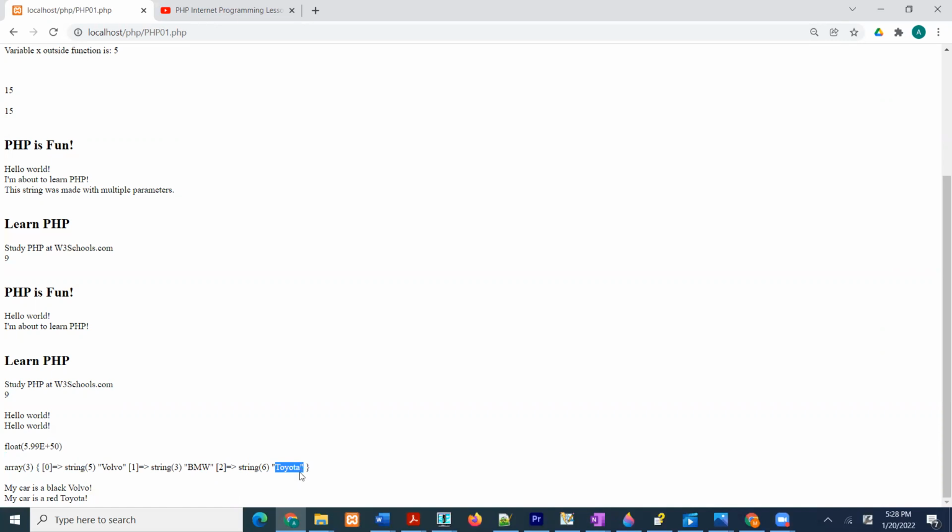Okay, and see, Toyota is how many characters? 1 2 3 4 5 6, so it is saying 6. BMW is how much? It is 3, and then 5 is this one. So don't get confused, it is just showing you how many characters there are.